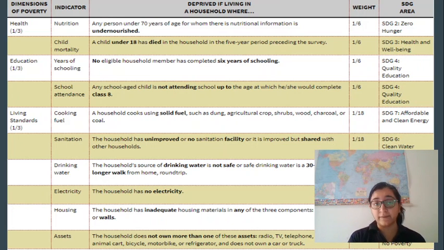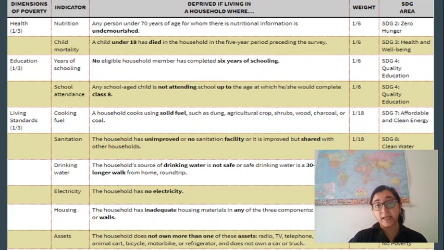Next indicator we have is electricity, which simply means the household does not have electricity, and this is mapped with SDG goal number 7, affordable and clean energy. Next indicator is housing, which means people who do not have basic infrastructure to live in, like they don't have a floor, roof or walls. Such people are living in deprivation, and that is measured in the housing indicator. This particular indicator is mapped to SDG goal number 11, which is sustainable cities and communities.